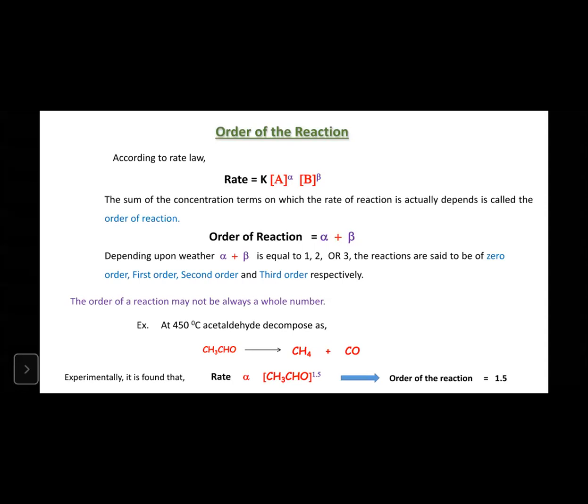Okay, just look at this, very, very important: order of reaction, rate law and rate constant. Don't forget them. Also remember the factors affecting the rate of reaction: the concentration, temperature, nature of the reactants, and then catalyst. Order of reaction is nothing but the sum of the concentration terms, that is alpha plus beta. Rate law is nothing but rate equal to K into the concentration terms of the reactants, right?